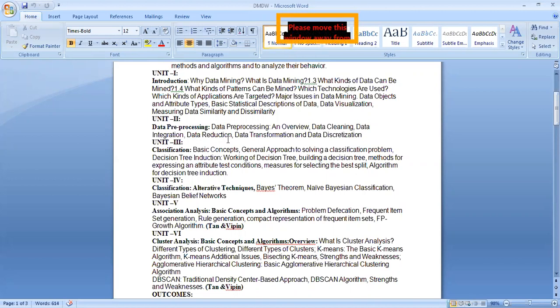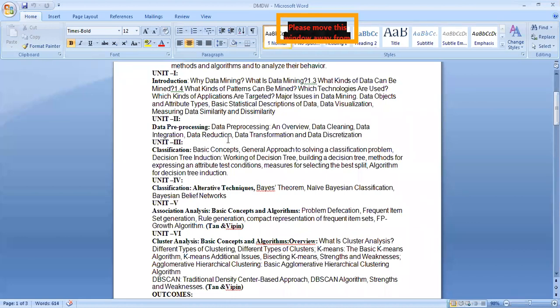So here in data mining, for example, when you want to search for a particular concept, first the data you have from all over the world has to be arranged into multi-dimensional cubes, that is the data warehouse. Before that, you must do the data pre-processing. In the data pre-processing, you use these concepts: data cleaning, integration, reduction, transformation, and data discretization.